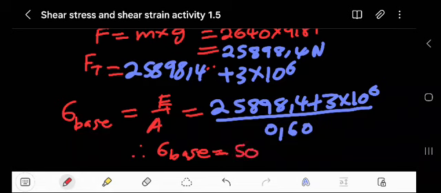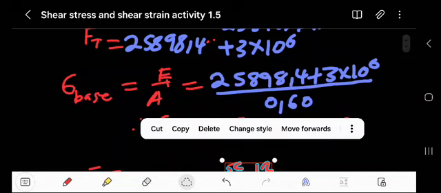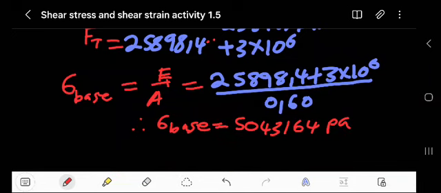Come on, what are you doing there? Okay, it's fine. It is measured in pascal. Let me make this in megapascal. You know your conversions: you divide by 10 to the power of 6.